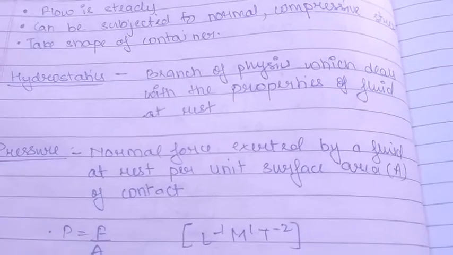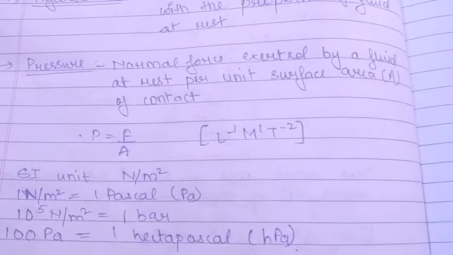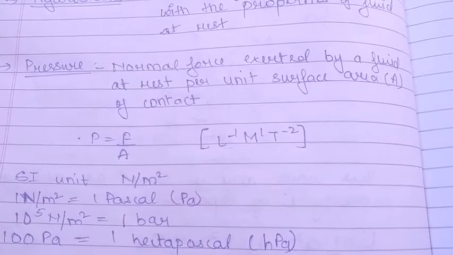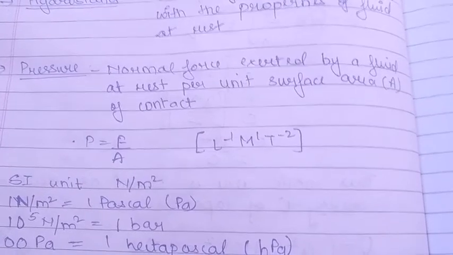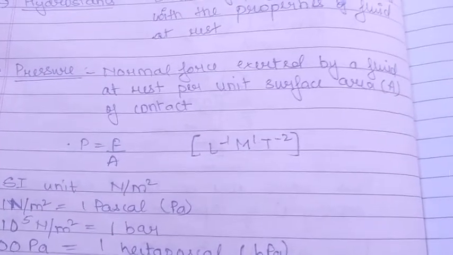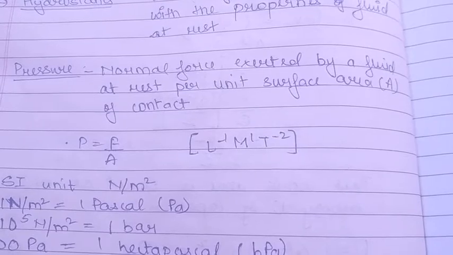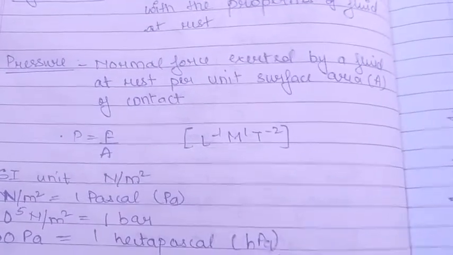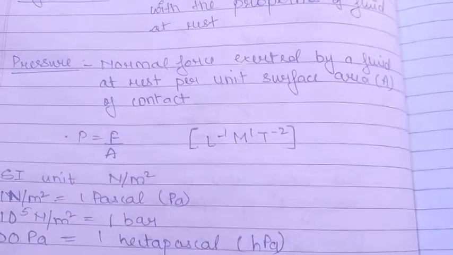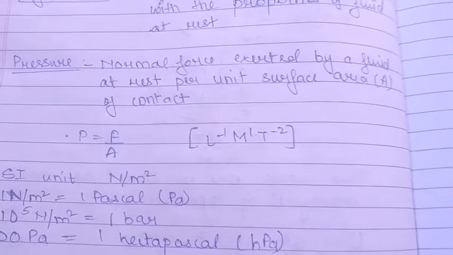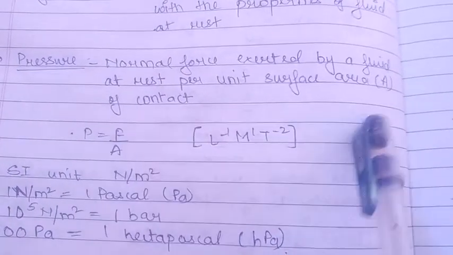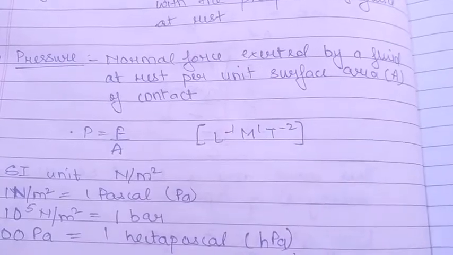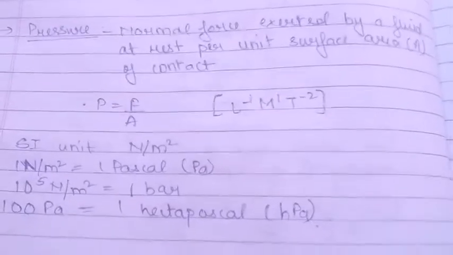Then about pressure, you have already learnt and studied in your previous standards. It is the normal force exerted by a fluid at rest per unit surface area. If fluid is there in any container, or if you consider an imaginary container, the fluid exerts some force on that area. That normal force exerted by the fluid at rest per unit surface area is called the pressure. So pressure can be written as P is equal to F by A, and this is the dimension for pressure. How to derive dimension you have learned in 11th standard.